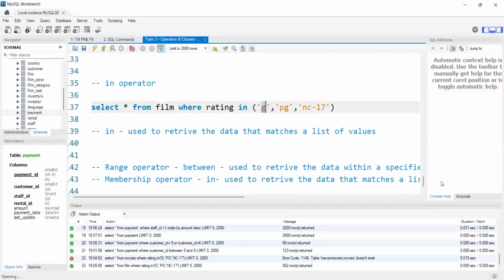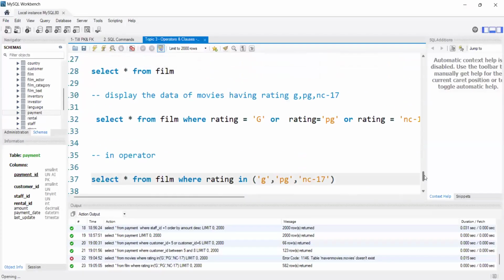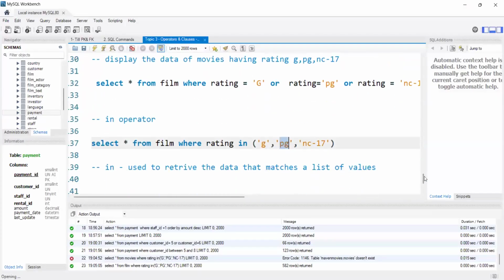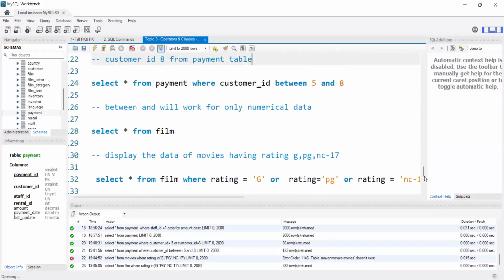In operator, as we know, if we want to display multiple character data values, whenever we use the in operator, it will match a list of values. Here I said I want to display the data for rating equals G, PG, NC13. If it is numerical data, we can use between and. But for character data, we cannot use between and.